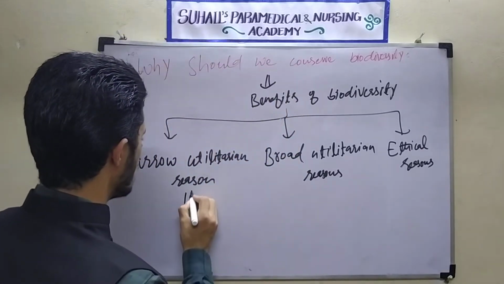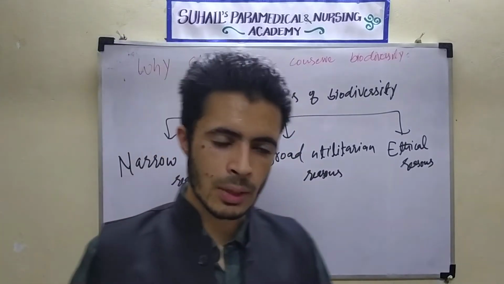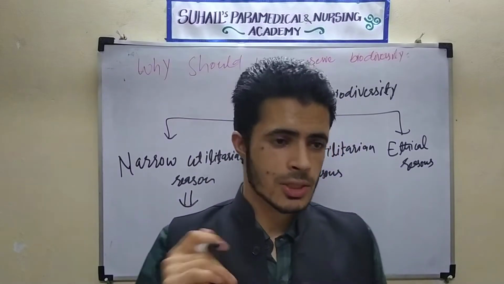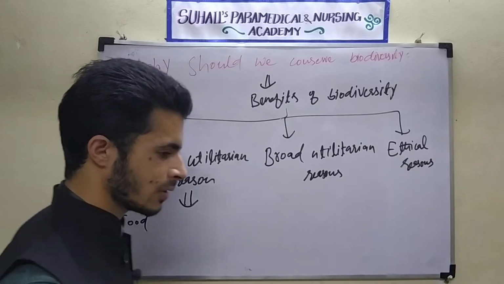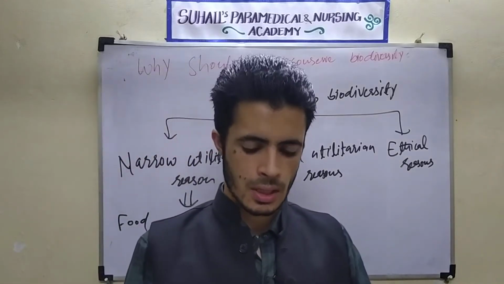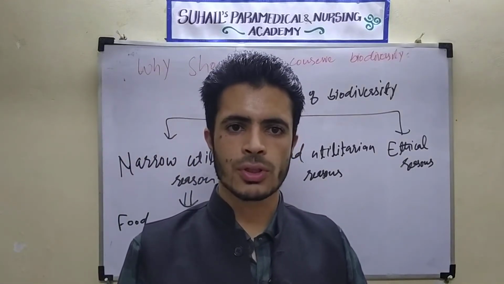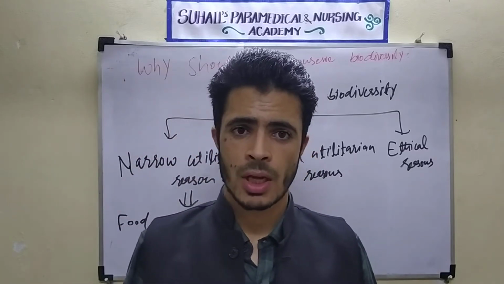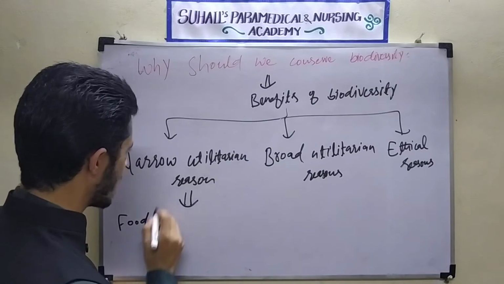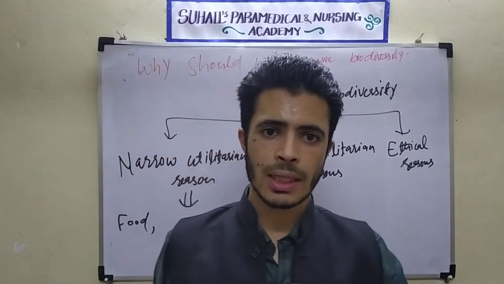In the narrow utilitarian reasons, what is it that most common people can think of? Suppose we are getting food like cereals, pulses, and fruits. We are getting these from biodiversity, from the plants. So this is the food that comes in the narrow utilitarian reasons. What are the other benefits?